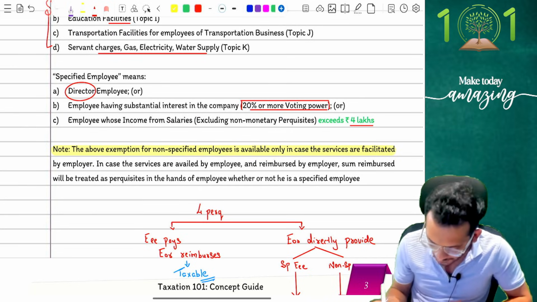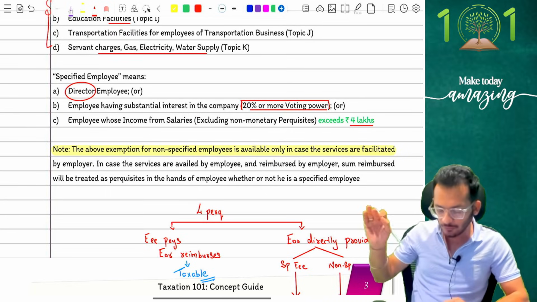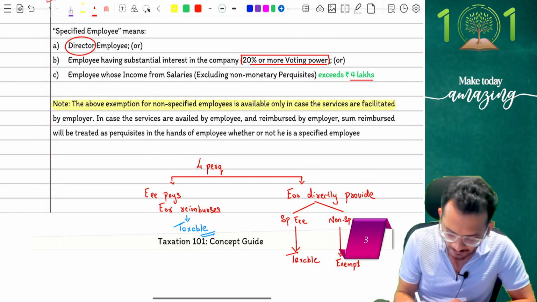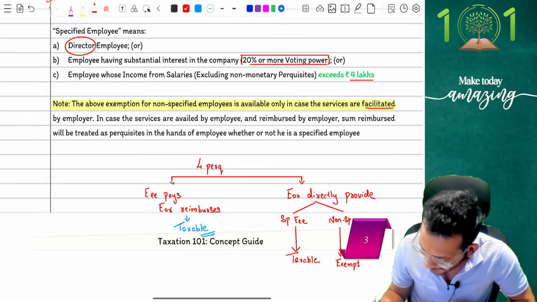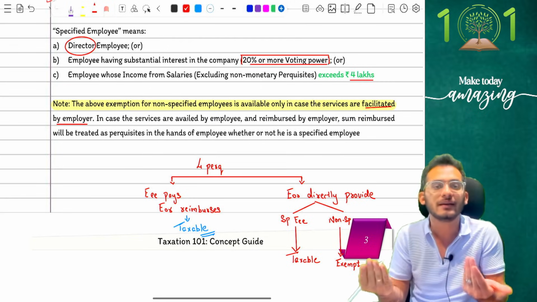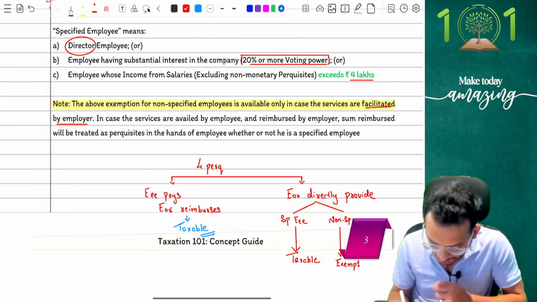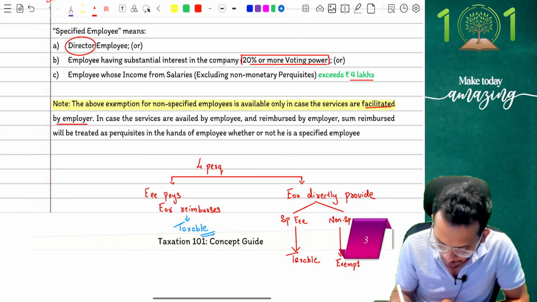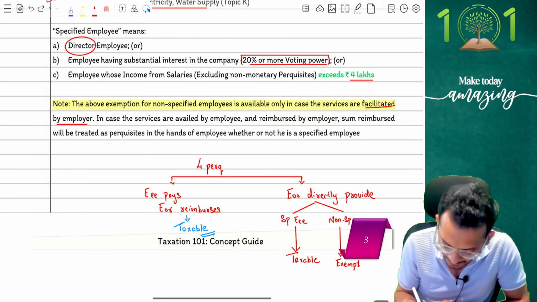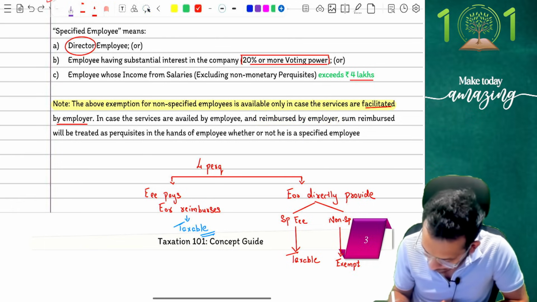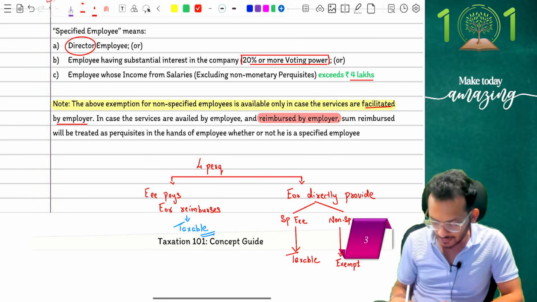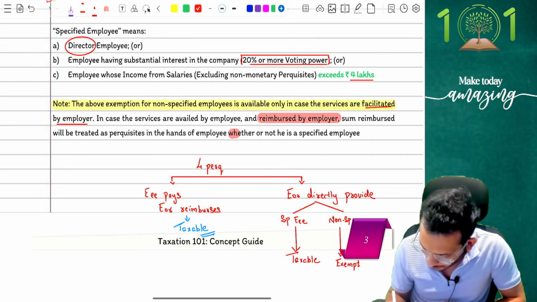Read the lines carefully. It says the above exemption for non-specified employees is only available in case the services are facilitated by the employer. What do you mean by facilitated? He should have directly given it to you. In case the services are availed by the employee and reimbursed by the employer, then this is a red flag. Then in this case, the sum reimbursed will be treated as a perquisite